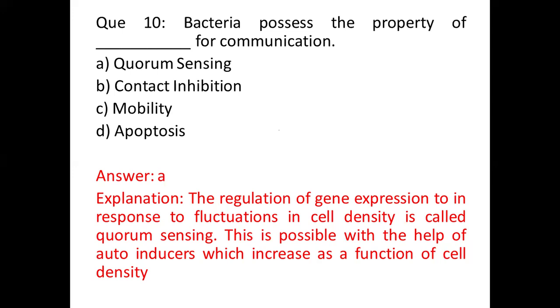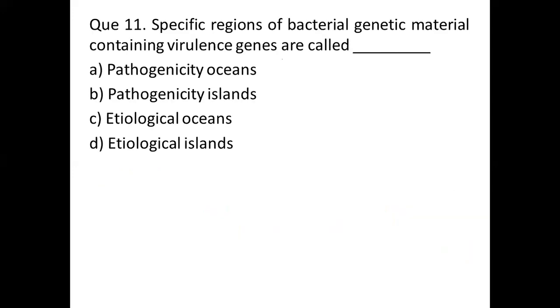Mobility, we all know, is the ability of any organism to move, either by flagella or whatever means are there. Option D, apoptosis, we all know is programmed cell death. It's a natural process going on in our body: if the cell is damaged and cannot be repaired, or it's aged, or it's dying, then apoptosis or programmed cell death occurs, and automatically that cell gets destroyed.